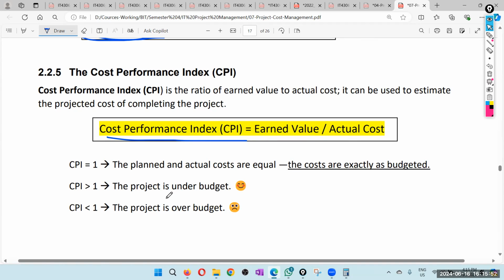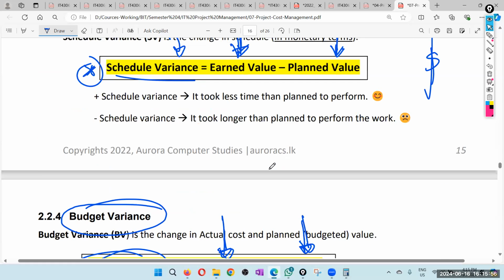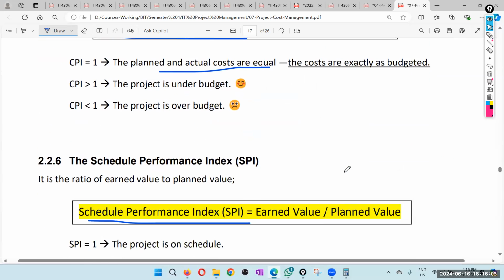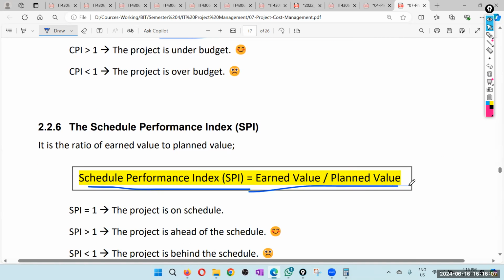Similarly, we have the schedule variance, earn value minus plan value. The schedule performance index is earn value divided by plan value. Again, if you want, you can multiply it by 100 to take it as a percentage. 1 means just like we planned.